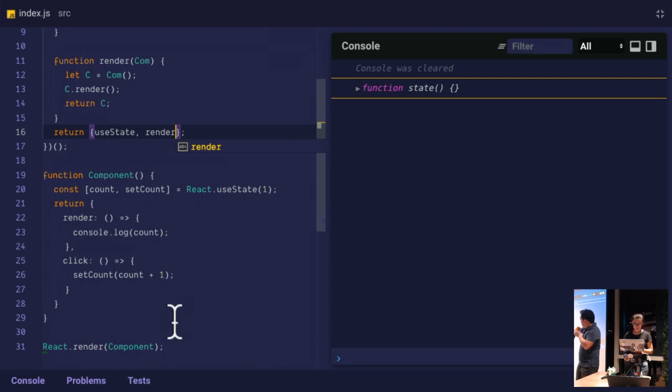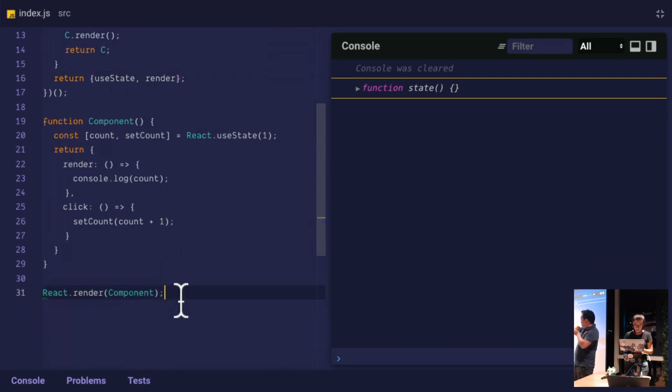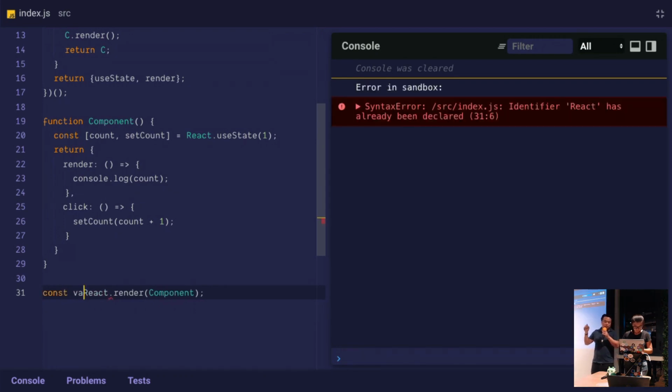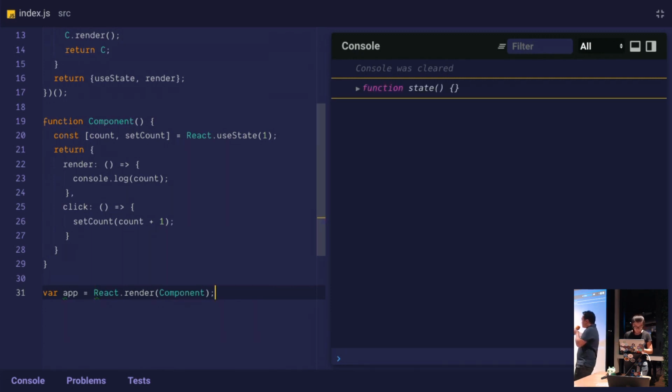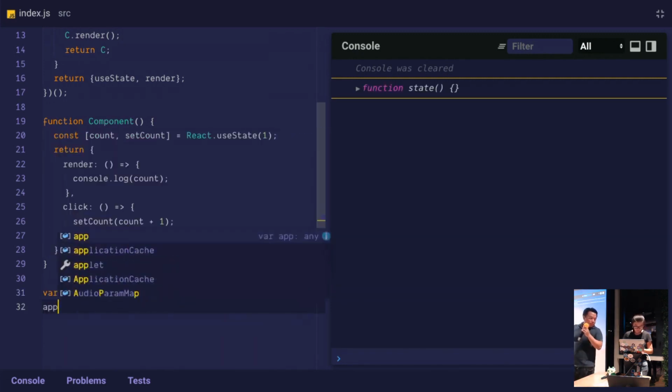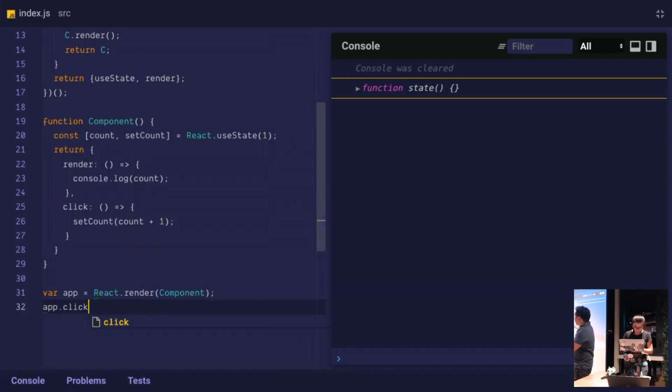Let's carry on. So let's assign the result of React.render into a variable. I use var app. So I won't use var because I reassign it. So var app equals React.render. All right, and now we can say app.click. Right? And now we're just calling this setCount function. And then we can var app equals React.render again.